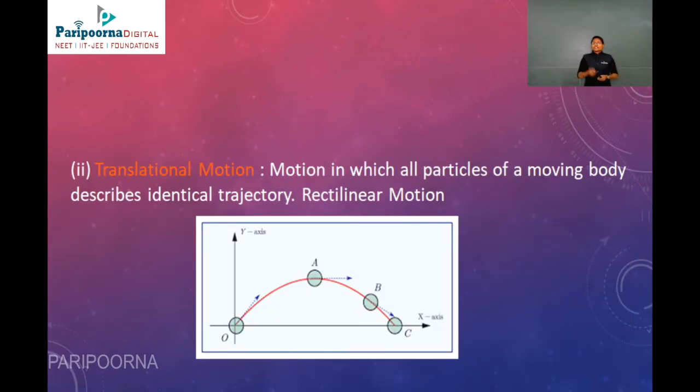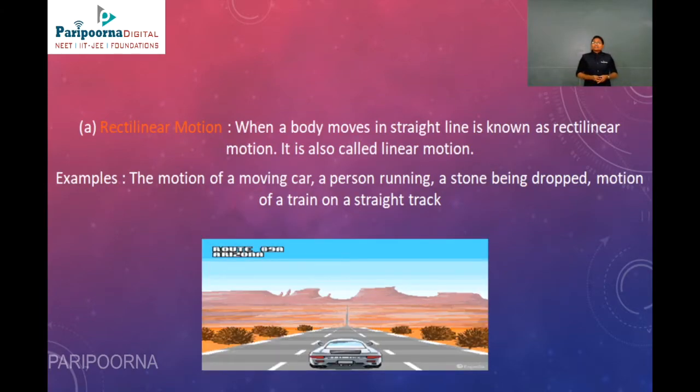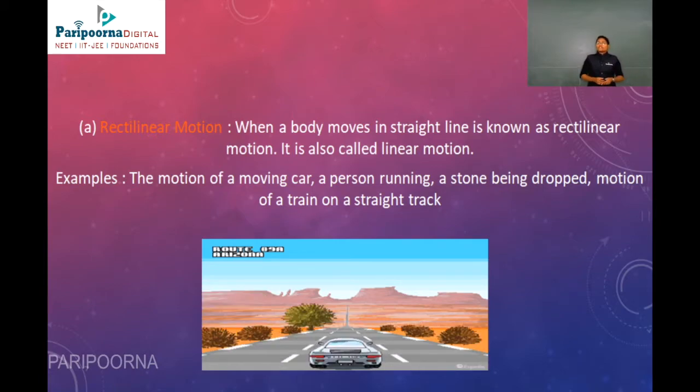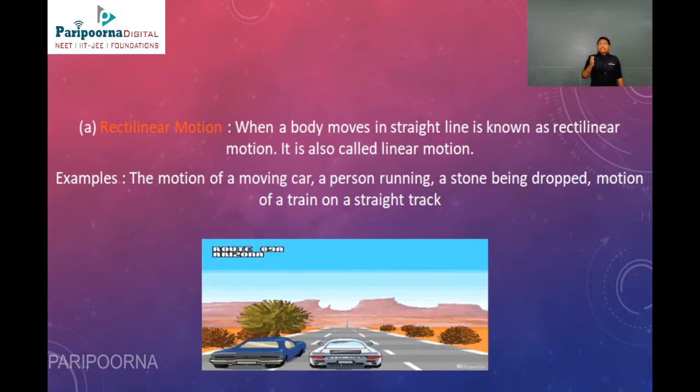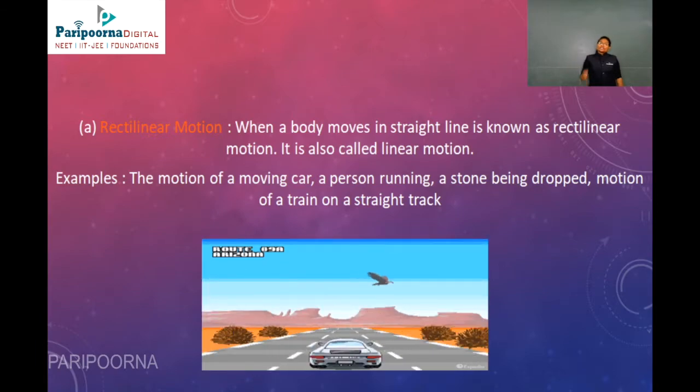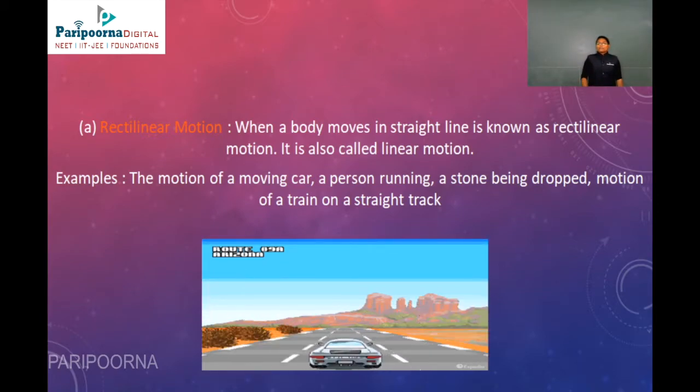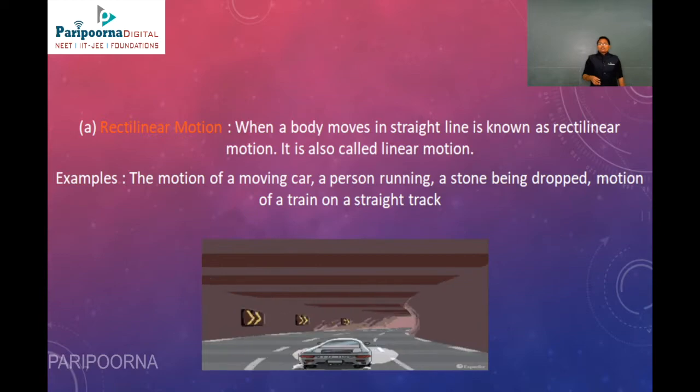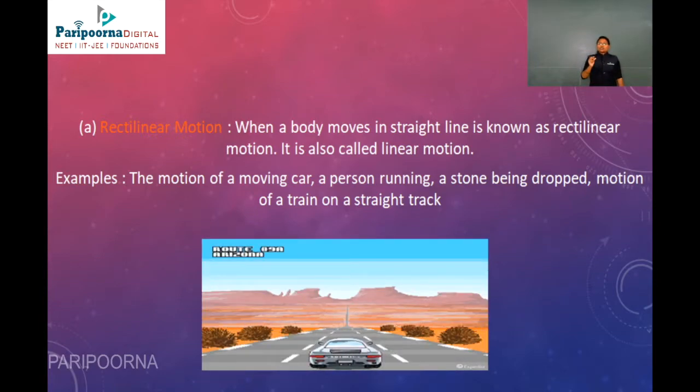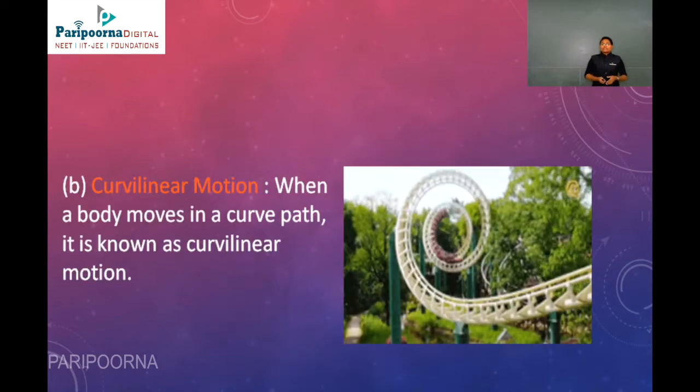Next one is translatory motion. It is the motion in which all particles of the moving body describe an identical trajectory. So it is a specified path, and one kind of it is called rectilinear motion. When a body moves in a straight line, it is known as rectilinear motion, and it is also called linear motion. For example, the motion of a moving car, a person who is running, a stone being dropped, and the motion of a train on a straight track. So these are the examples.